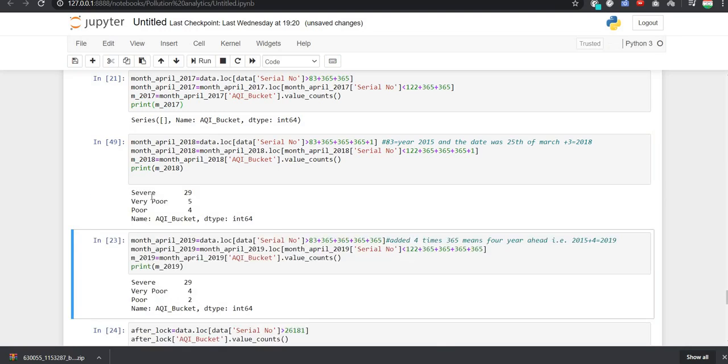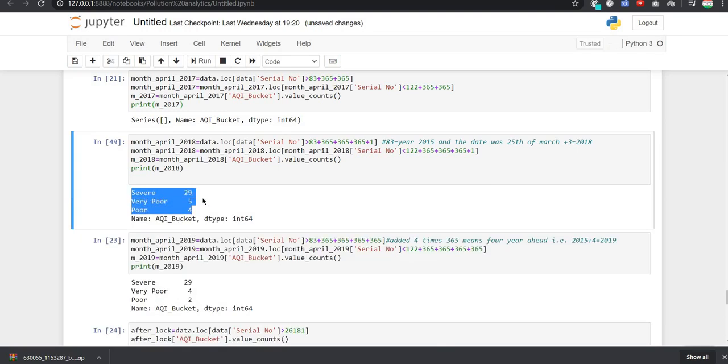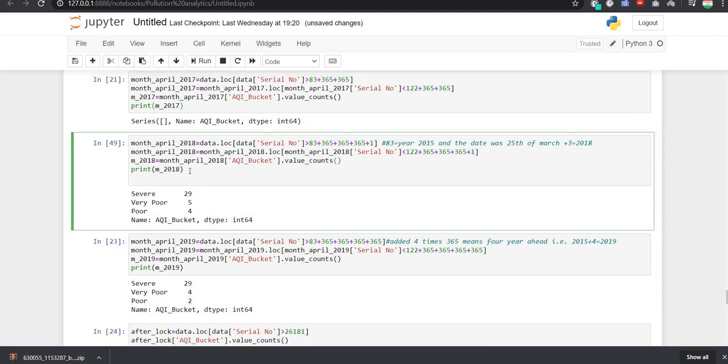So now we can see that here also the condition of air is not so good, as you can see the severe condition. First let me tell you one thing. This value_counts is a function or a method, you can say, which is used to show the category count of categorical values. Since these are categories, to show that we are using value_counts. So here you can see that for month 2018, we are getting the severe value as 29, very poor value as 5, and poor value as 4. It means the air condition at that time was also not so good.